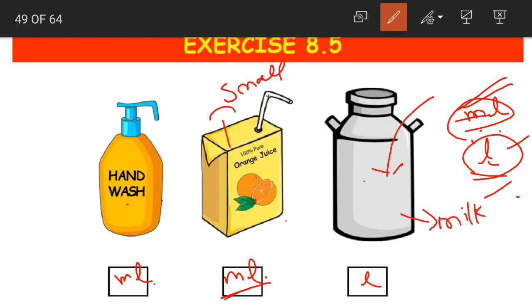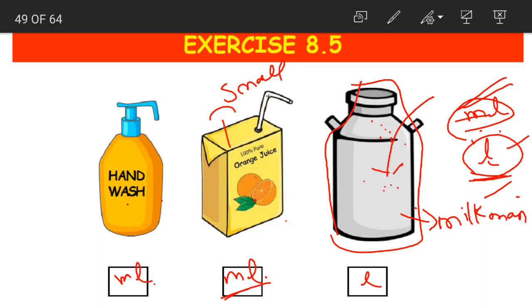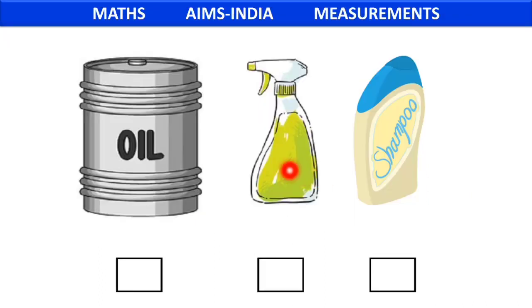Whenever the milkman comes to our house to give us milk, if you can observe, he will have a milk can with him in which he stores all the milk, and from that he gives out milk in small quantities. The overall capacity, that means how much liquid this milk can can hold, is measured in liters. This milk can stores so many liters of milk in it.